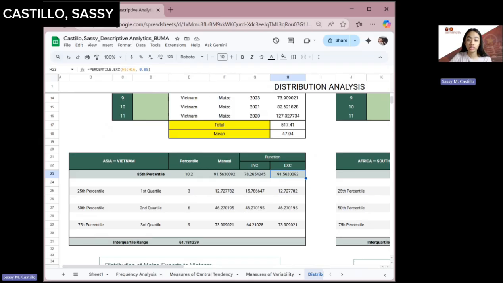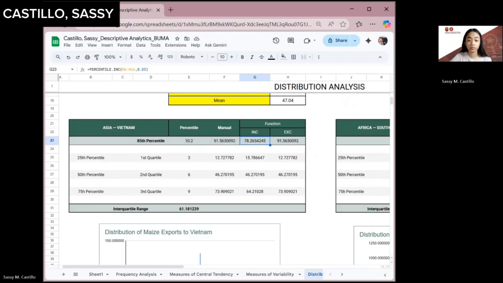So in the functional analysis, I use Excel's percentile.inc and percentile.exc, and they gave 91.56 and 78.26, showing that the exclusive function gives a slightly different value.